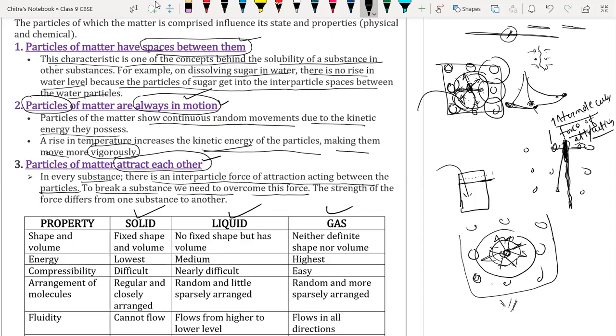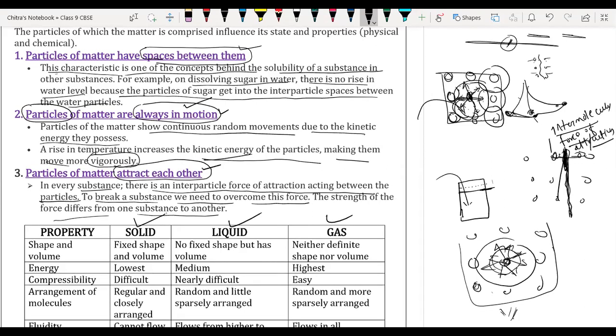Now, for any substance, if you want to break it down, we have to overcome the force of attraction which is working between its particles. The force differs from substance to substance. The force of attraction between particles of matter is different for different matter. Like we have less force of attraction in the case of wood, but in the case of an iron rod, you can't break it as easily as you can break the wood log, is it or not?